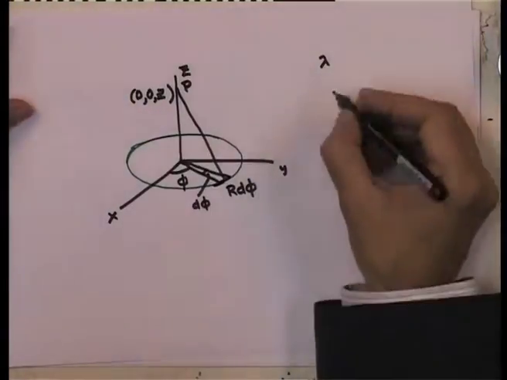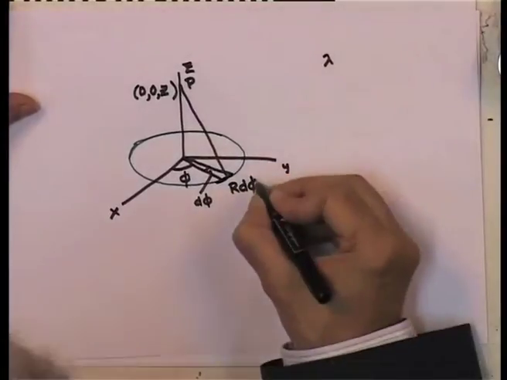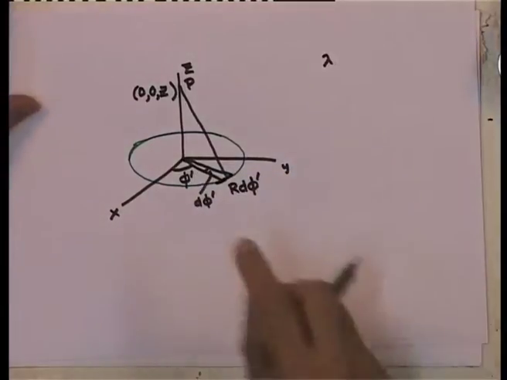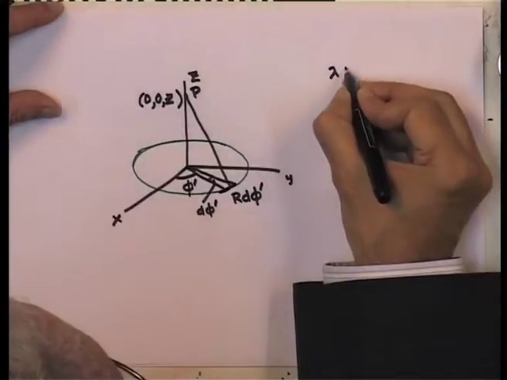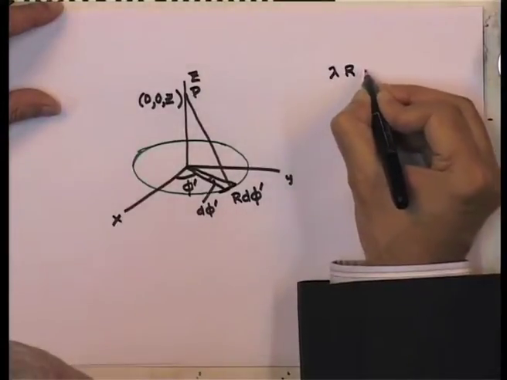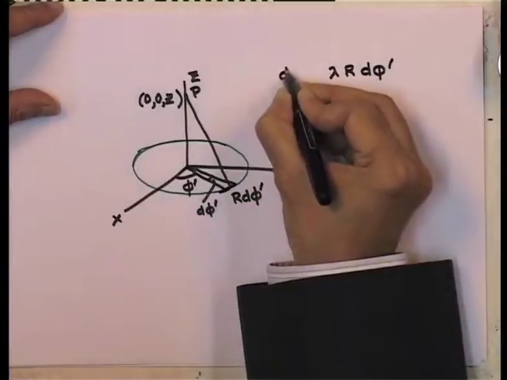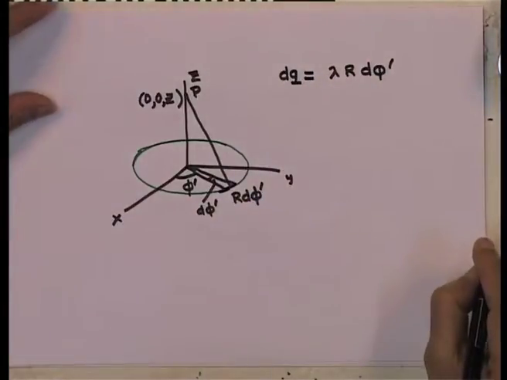Since the length of the arc here is r d phi, I will put a prime, phi prime, because these are the integration variables, and so the charge that is there is given by lambda r d phi prime. That is the dq, the charge on that length element.